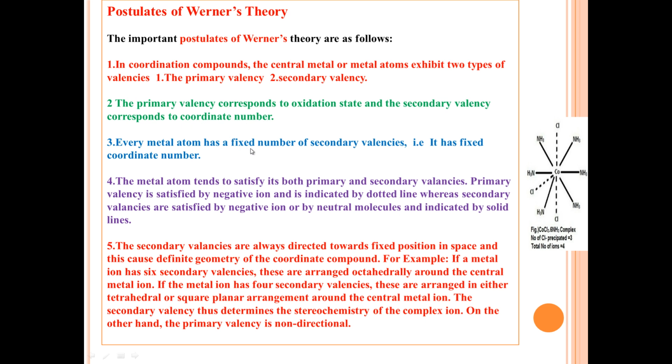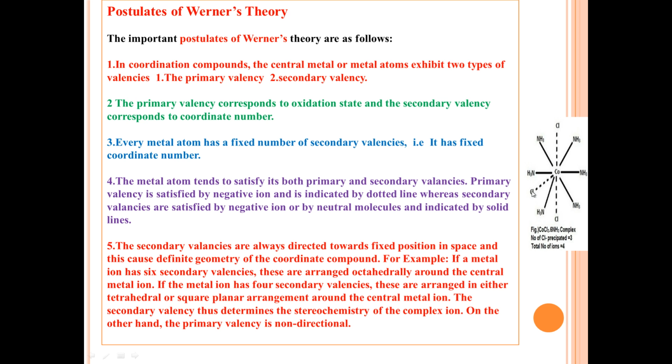So every metal has a fixed number of coordination valencies. For example, here the cobalt has a fixed number of secondary valencies, that is 6 ammonia. Now the metal satisfies both primary as well as secondary valencies. Primary valency is satisfied by negative ions.